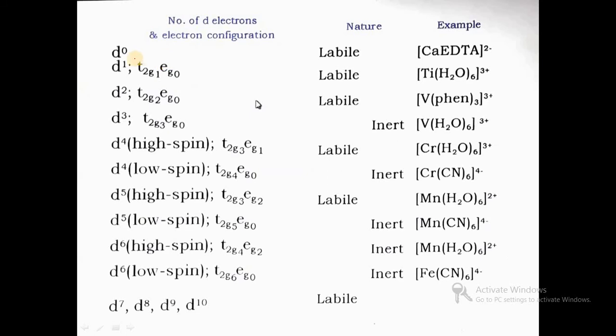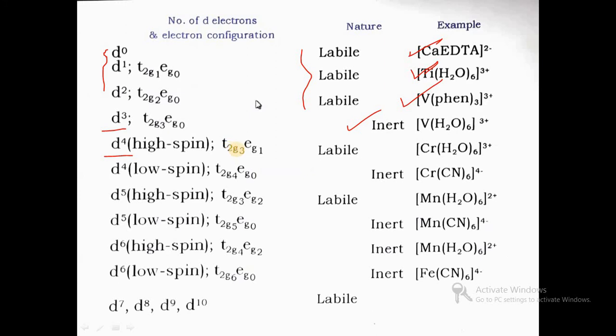So if we take examples, d0, d1, d2, less than 3 in T2g, then the complexes are labile. And these are the respective examples where d electrons are in the d0, d1 and d2 cases. But in d3, T2g contains all 3 electrons, so it is an inert one.